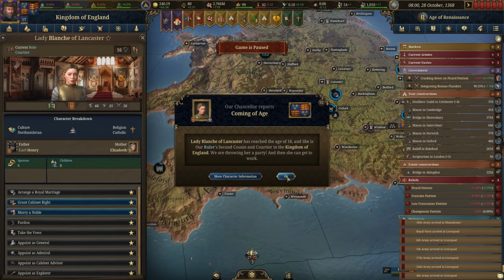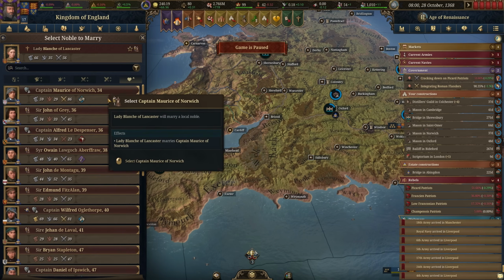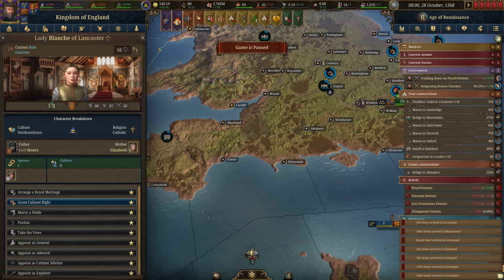We need to get this character married. Starting to run out of young males. They're all kind of a little bit older here, in their 30s.